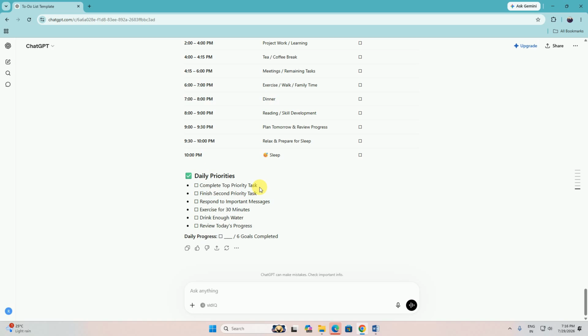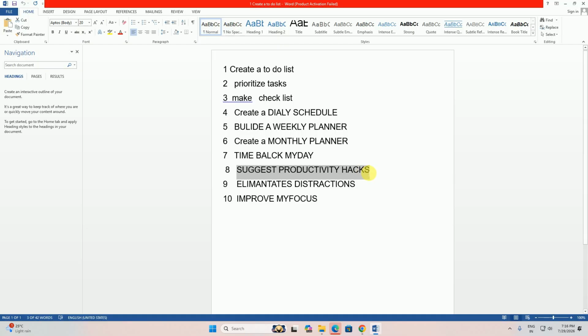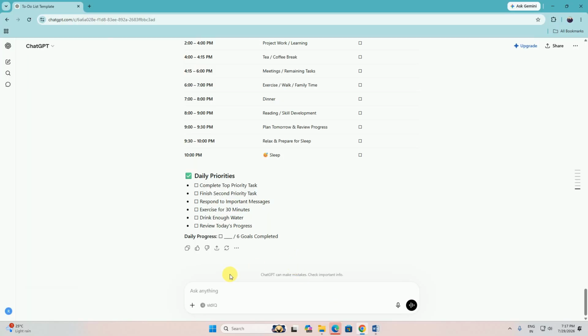This is the daily priority. Complete the top priority task first, second one finish the second priority, third one respond to important messages, and exercise for 30 minutes so you are fit physically and mentally. That's why you can work 30 minutes, drink enough water, and review the activity.